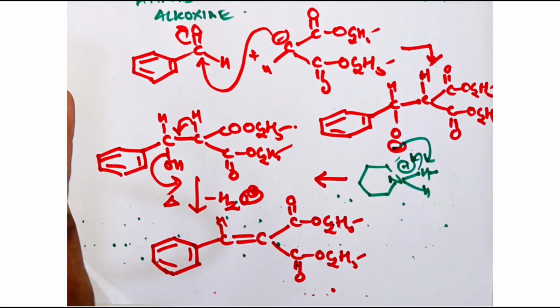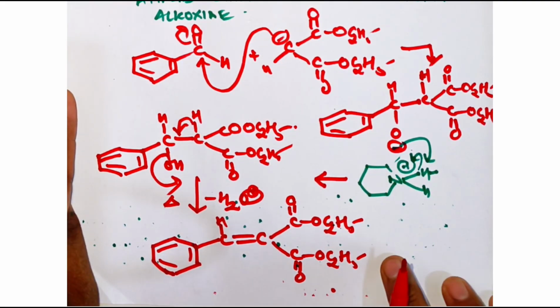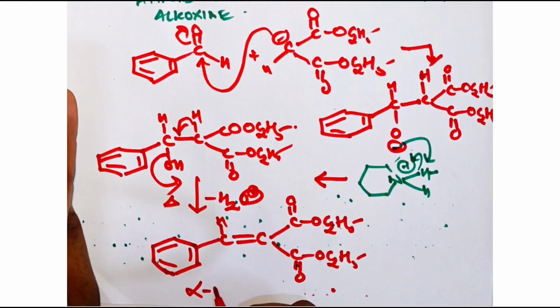So I will show the step of hydrolysis. What will be the end product? We can tell only after hydrolysis. If the question asks only for the alpha beta unsaturated compound, you give only this much. But if it says give even hydrolysis, or H2O is written there as a reagent, then you have to go for the last step, that is your hydrolysis step. This is the unsaturated compound.